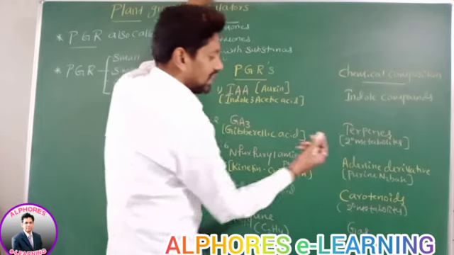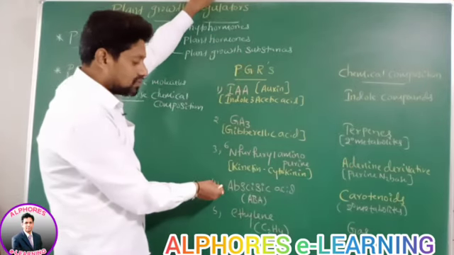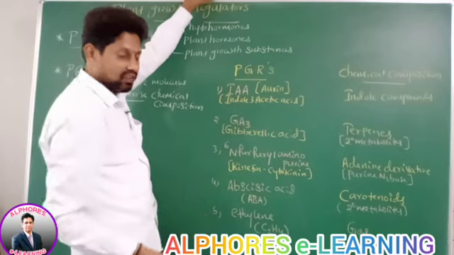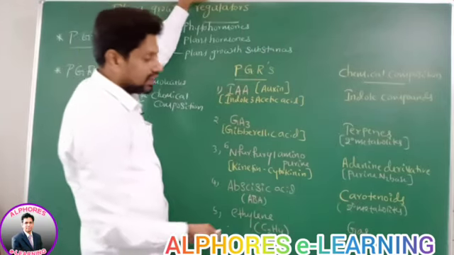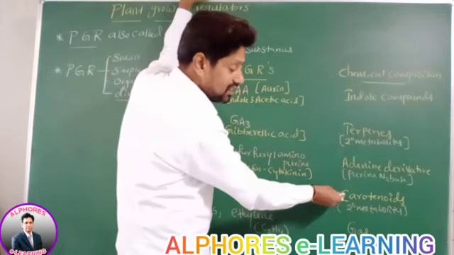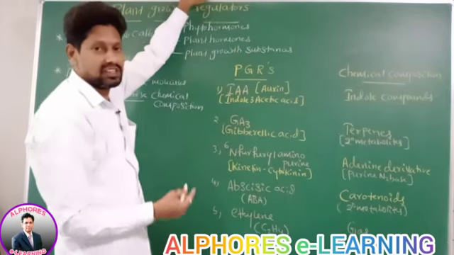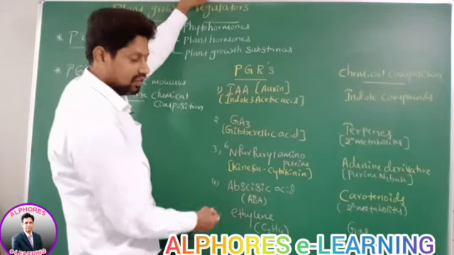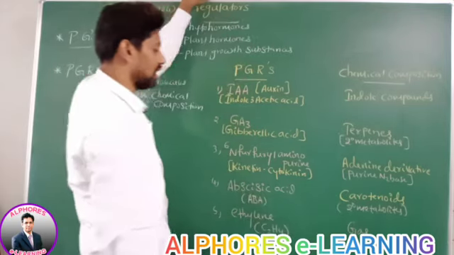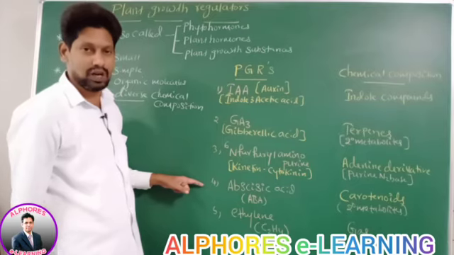Adenine is a purine nitrogen base. Abscisic acid, ABA: carotenoids, secondary metabolites and water insoluble photosynthetic pigments. Ethylene is a gaseous phytohormone.